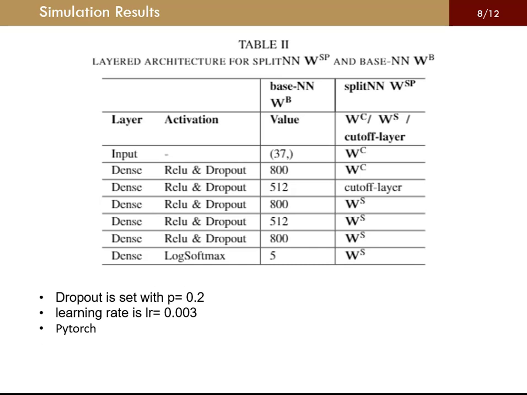We also trained a base neural network. This is the layer architecture for the split neural network and the base neural network. We can see that the split neural network has the client portion for these two layers, and this is the cutoff layer, and these layers are for the server portion of the split neural network.